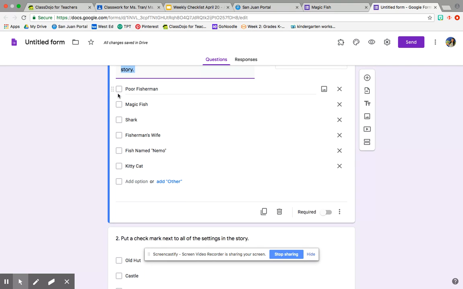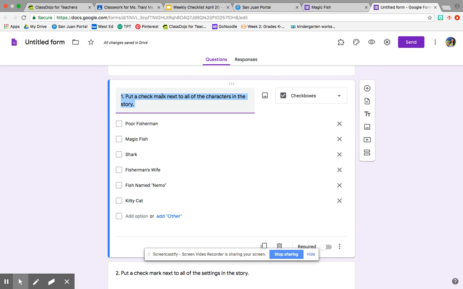Down here it says number 1, put a check mark next to all of the characters in the story. That means if you think these characters are in the story, you're going to put a check mark. So if you think the poor fisherman is in the story, you put a check mark. If you think the magic fish is in the story, you put a check mark. If you think there is a shark, you put a check mark. If you think there is a fisherman's wife, you can put a check mark.